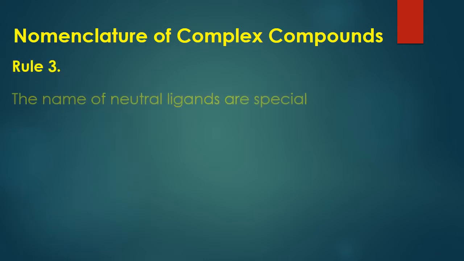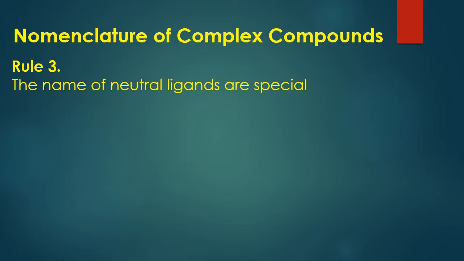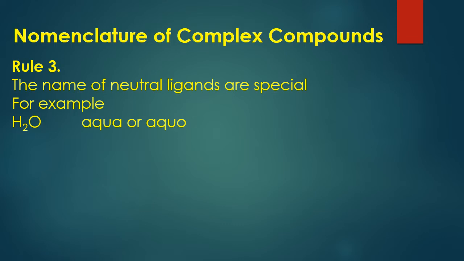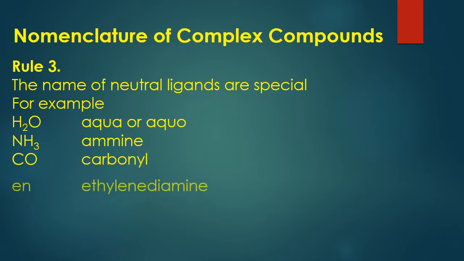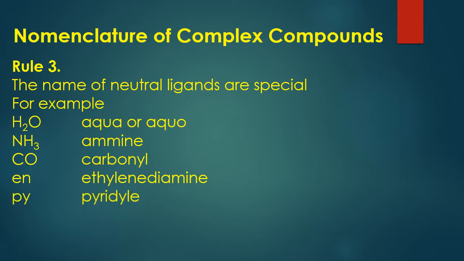Rule number 3, the names of neutral ligands are special. For example, H2O is called aqua or aquo. Ammonia is called ammine. CO is called carbonyl. These are neutral ligands and they have special names. En is called ethylenediamine. Py is called pyridine.